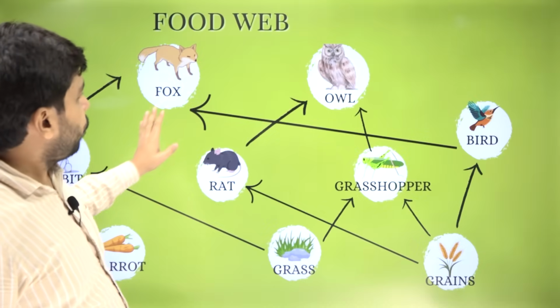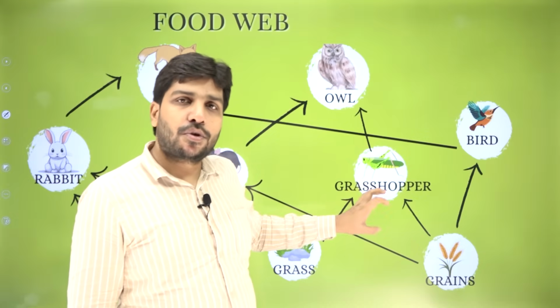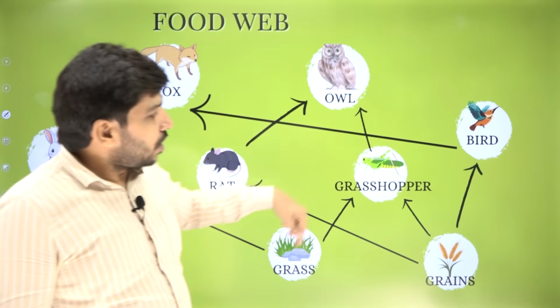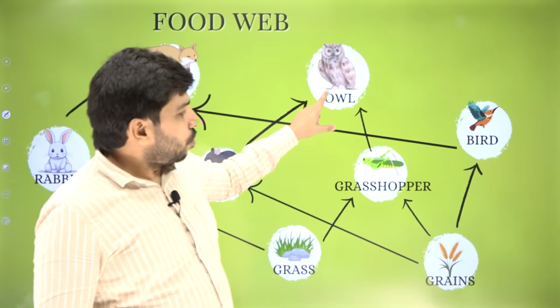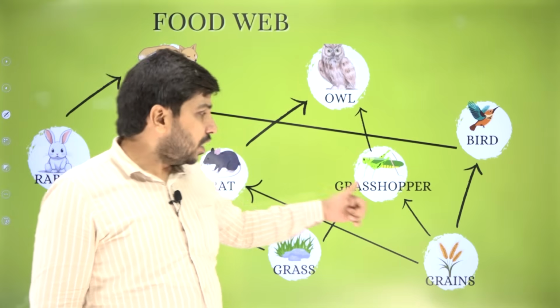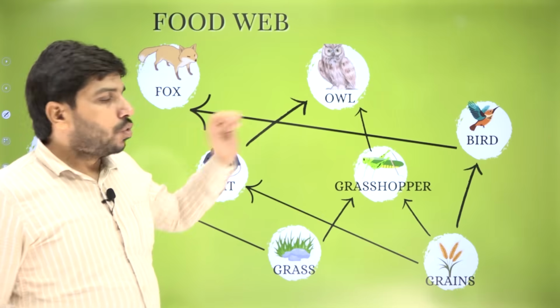But in case of food web, even if one species gets disturbed or becomes extinct, still the food web will keep running because the owl is not only dependent on grasshopper, it is also dependent on rat. So even if grasshopper dies, owl can feed on rat.